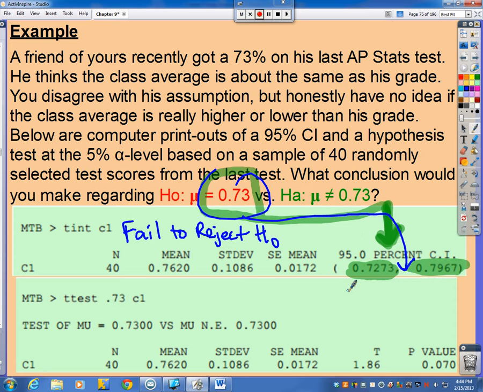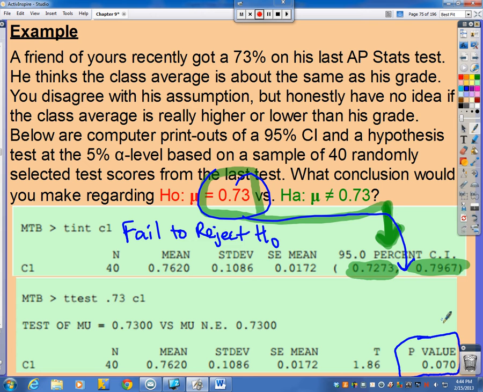Now down below, here are the results of the hypothesis test. If you wanted to do all the calculation stuff, here you go, knock yourself out. Here's technically our t statistic. We haven't gotten there yet, that'll be next section. If this was a proportion problem, then this would say z instead, and that would be our test statistic. But the one thing you really want to focus on more than anything is, here's your p-value.